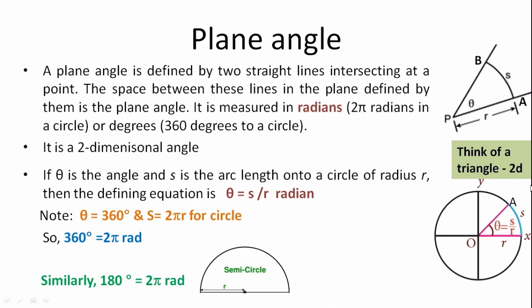Substituting these values in the relation theta is equal to S by r, we get 360 degree is equal to 2 pi r by r radian. Finally, 360 degree is equal to 2 pi radians. Similarly, for a semicircle, it will be 180 degree, which is pi radian.